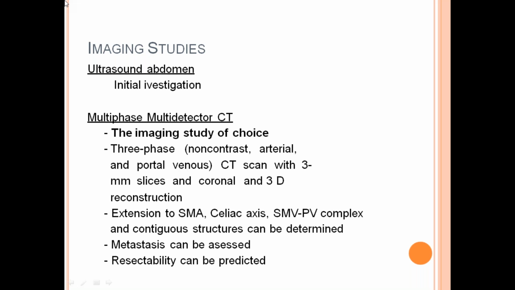Distant metastasis to the liver, peritoneum. Peritoneum might be difficult, but liver metastasis and metastasis to any other structure we can detect in CT. Chance of resectability also we can assess.